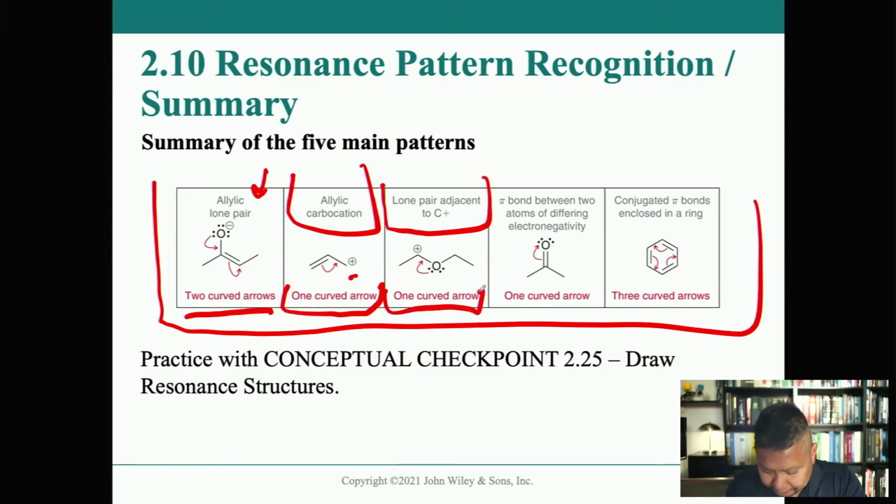That's a single curved arrow. Then you have a pi bond between two electronegatively different atoms right here. So we have the oxygen that is vastly electronegatively different than the carbon, right? So that requires a single arrow to show its resonance structure. And then we have the conjugated double bonds like we do in a benzene ring.